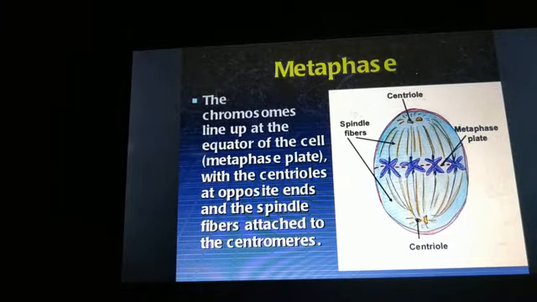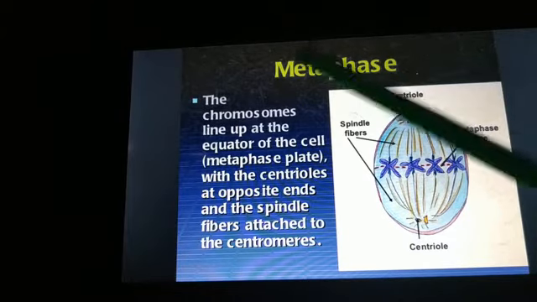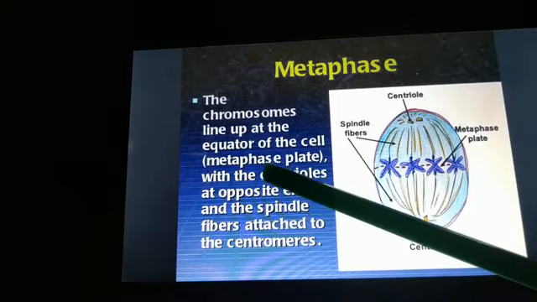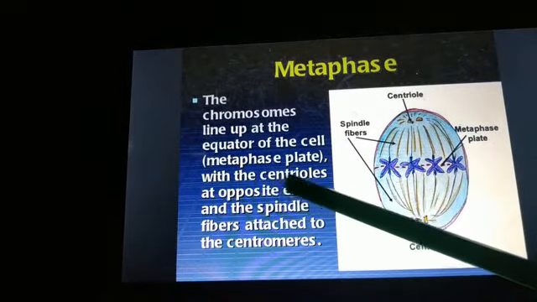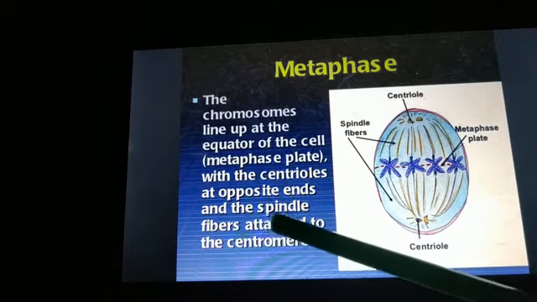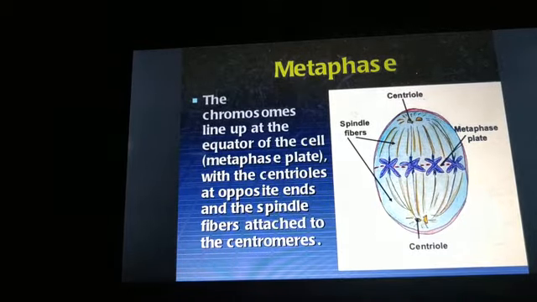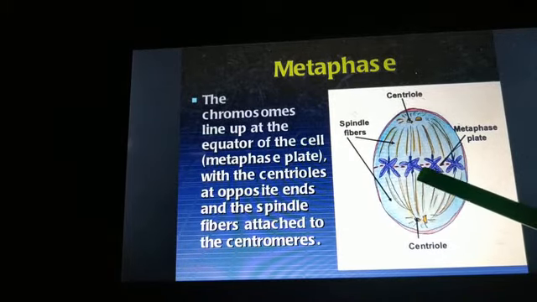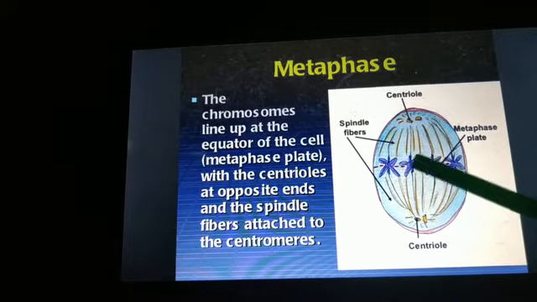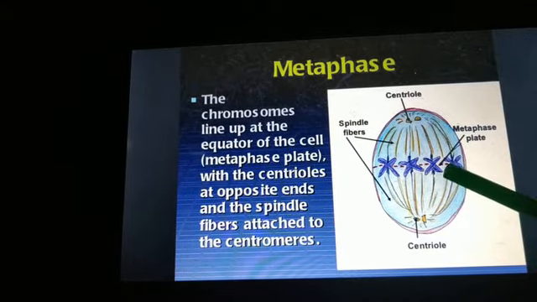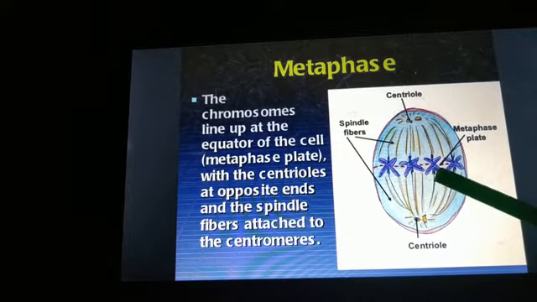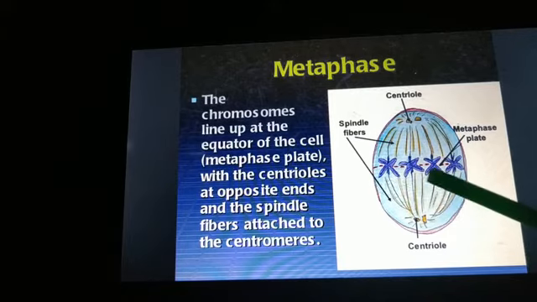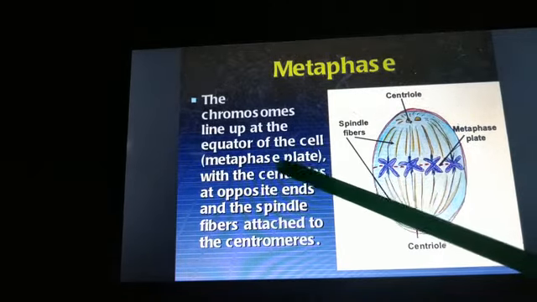Now, what actually happens in metaphase? The chromosomes line up at the equator of the cell, that is the metaphase plate, with the centrioles at the opposite ends, and the spindle fibers attached to the centromeres. The chromosomes align themselves in the middle of the cell, in the equatorial plate. We also call it the metaphase plate.